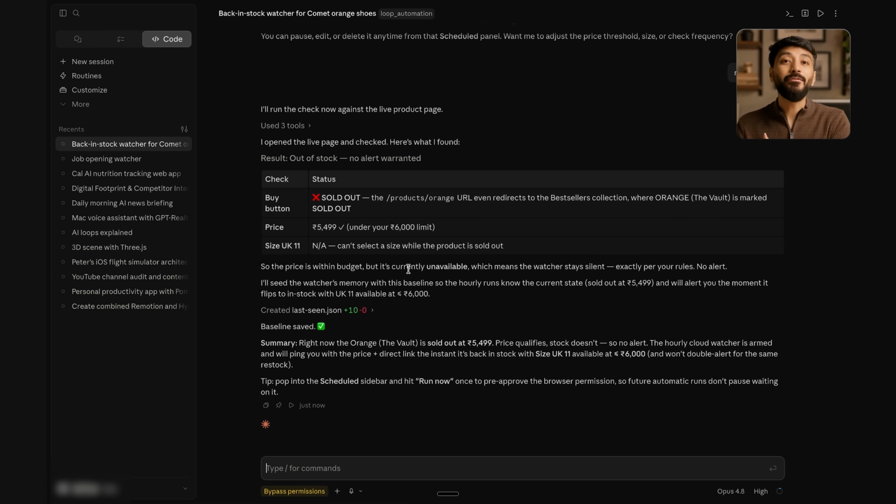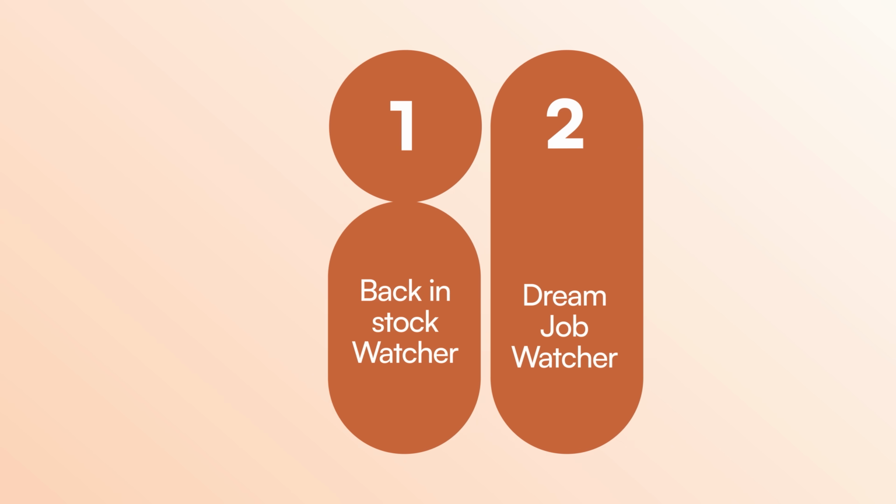And here's the important bit, the thing that makes this a good loop and not a dangerous one. It should not buy it for you automatically. The final call stays with you. That's the whole shape of it. It watches patiently, it alerts at exactly the right moment, and it stops before doing anything risky with your money. It's not answering a question anymore. It's watching a situation. Okay, that one was fun.